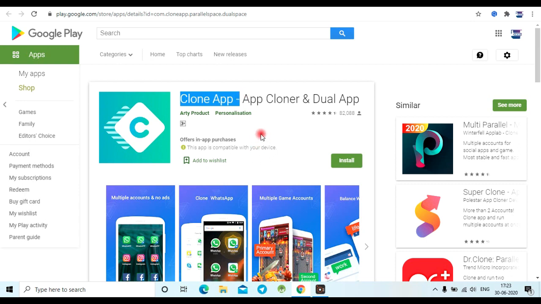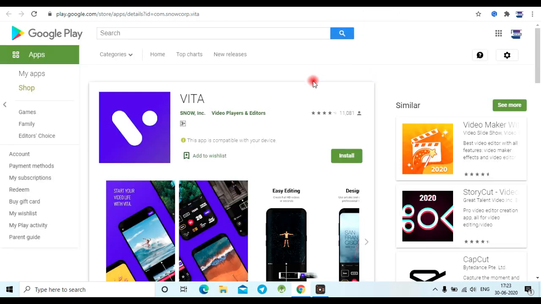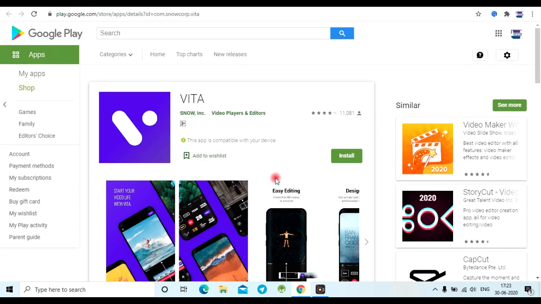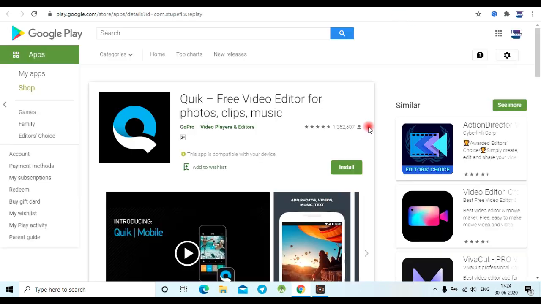And the next app is the tenth app, Vivo Videos. We used Vivo Videos previously, but presently it is not available in India. The first option I will suggest is Vita. It is the best app to create videos. You can use this app, or else you have another app, Quick.